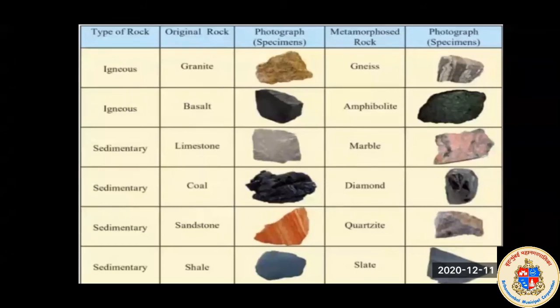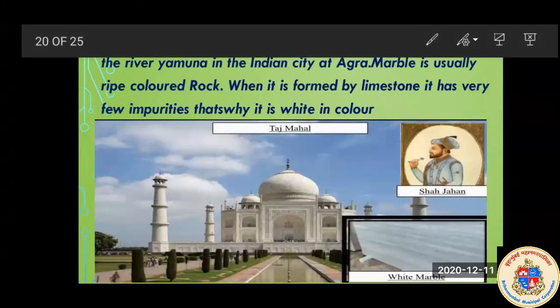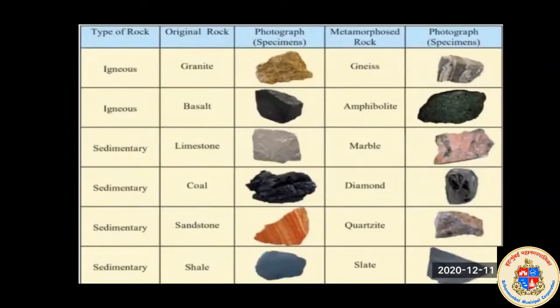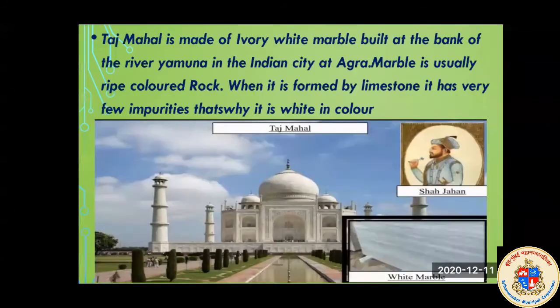Then secondly, we will see sandstone. Sandstone is a sedimentary rock, and after the process of metamorphosis, it is quartzite. And the last we will see is shale. It is also a type of sedimentary rock, and it converts into slate. So these are all the metamorphosed rocks: granite, basalt, limestone, coal, sandstone, and shale.